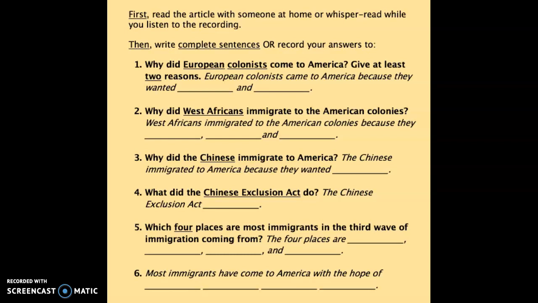First, read the immigration article with someone at home or whisper read while you listen to the recording in the next video. After you've read the article, you'll then be ready to write complete sentences or record your answers to the following questions. The first question says, why did European colonists come to America?